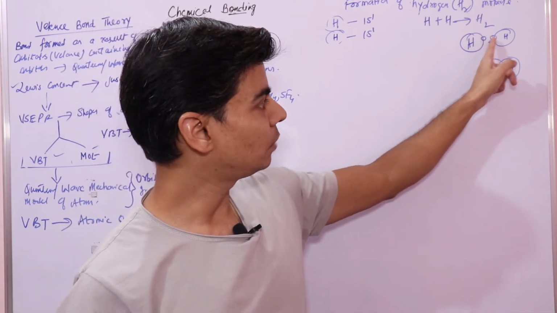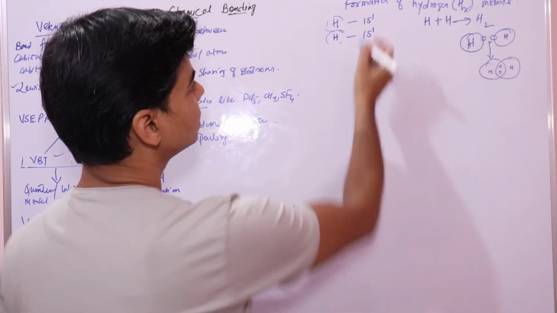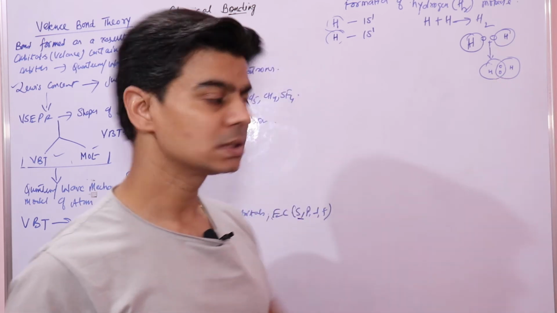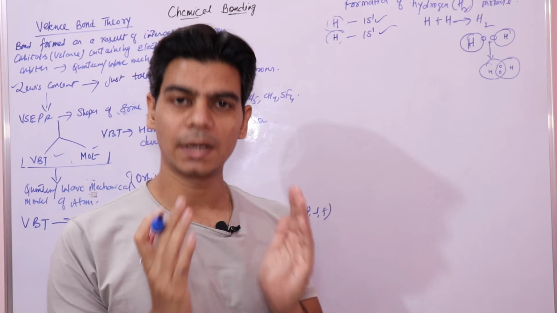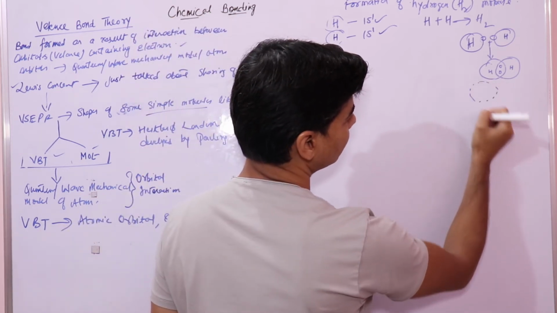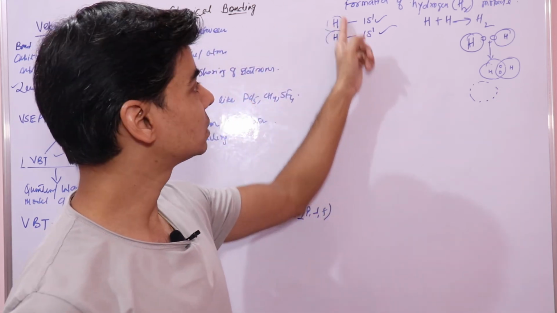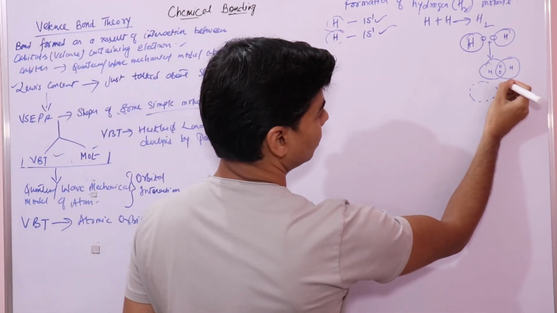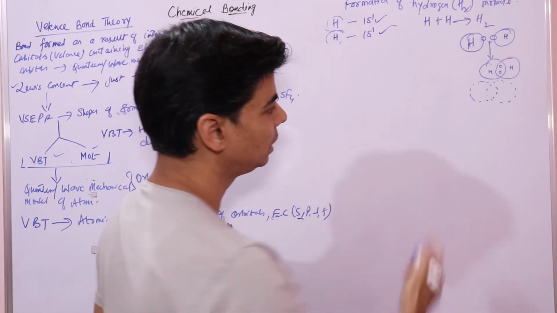Actually, this one hydrogen electron is present in the s orbital. This is the s orbital. And when this interaction takes place, it is actually these two orbitals that are overlapping. We know that s orbitals from the wave mechanical model are spherical, so the orbital of this hydrogen atom will overlap with this hydrogen atom. We'll look into the orbital overlapping concept in detail.